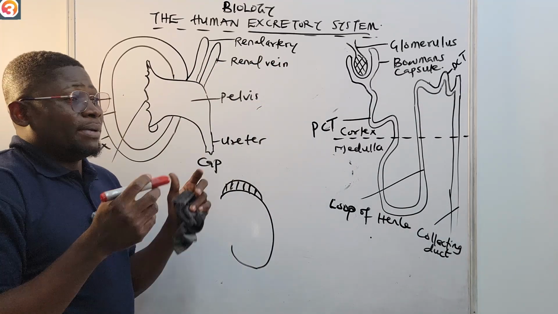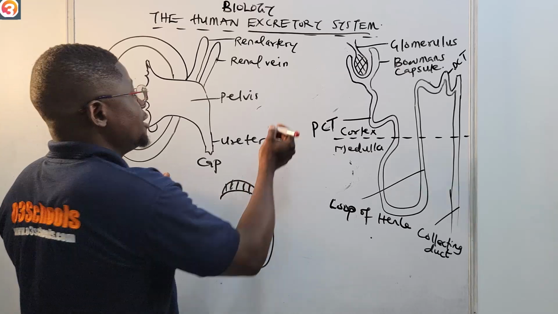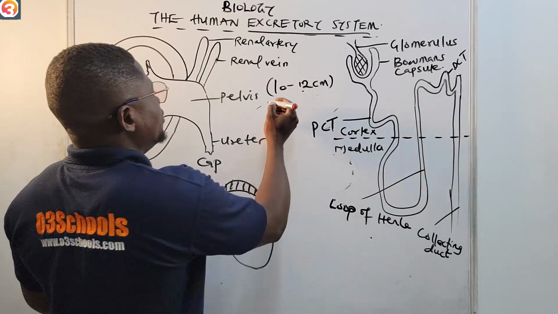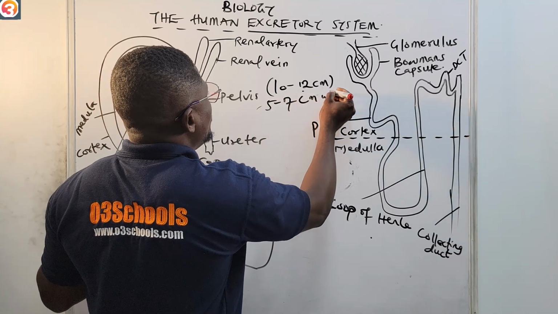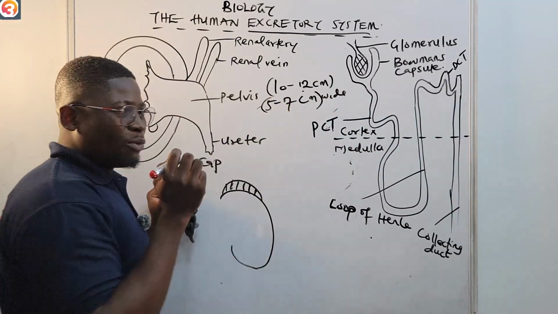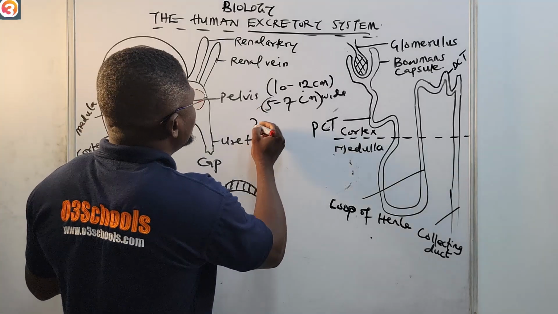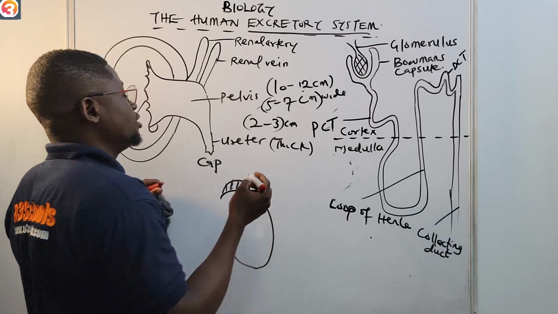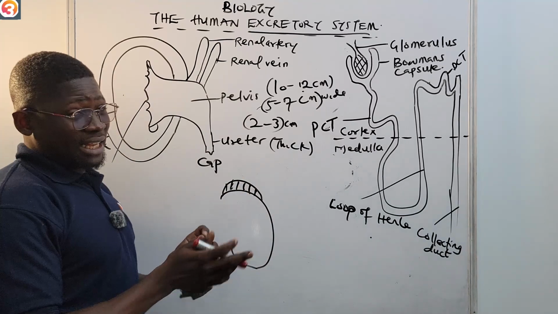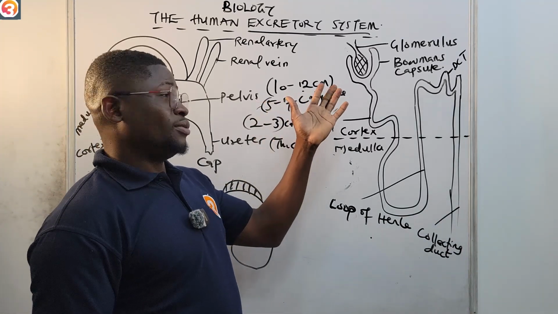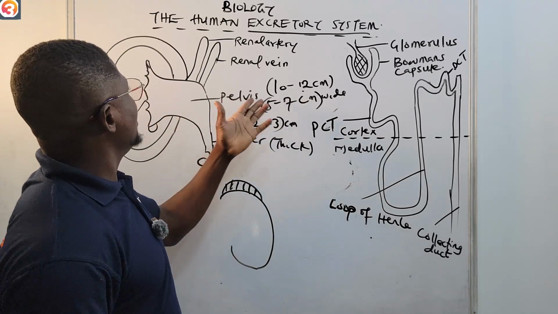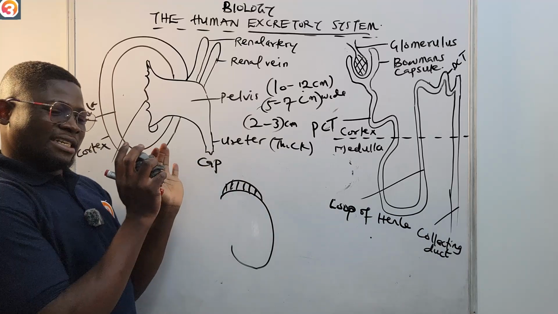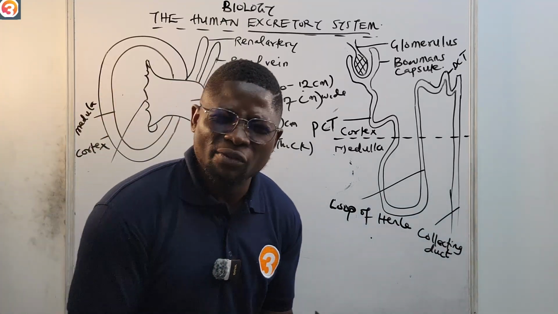The kidney is about 10 to 12 centimeters long, about 5 to 7 centimeters wide, and also about 2 to 3 centimeters thick. These are just extra information. So the kidney is like a fist: 10 to 12 centimeters long, 5 to 7 centimeters wide, then 2 to 3 centimeters thick. Very small, but very important.